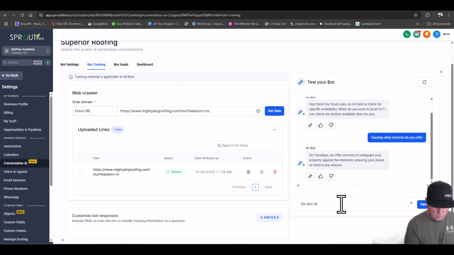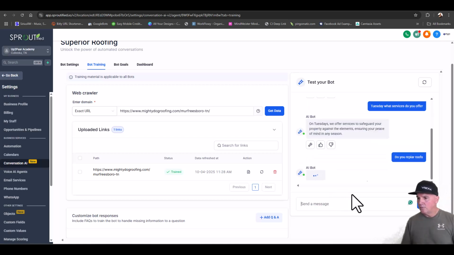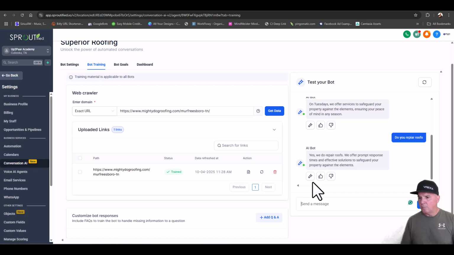Do you repair roofs? And I misspelled that, but the bot doesn't care. Yes, we do repair roofs. So you can see how awesome this is. Now, all this text message that's going to happen will be saved in the software. Let me take you over there and show you that.